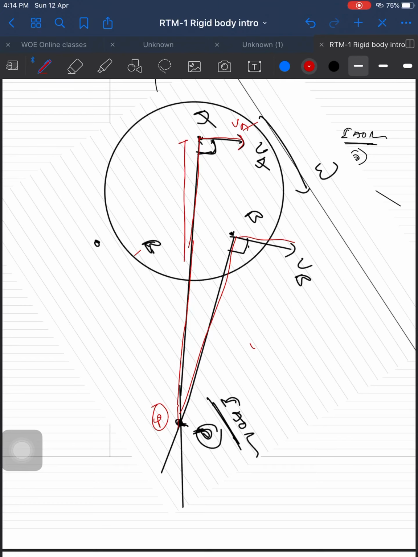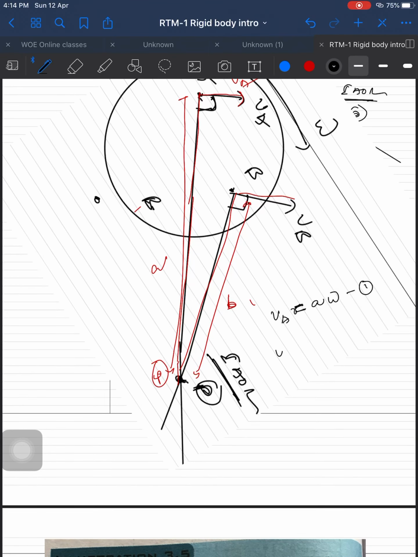Say let's take the distance from here to here as A, and from here to here as B, and angular velocity omega is same or different in all the cases? Omega is same, so VA is equal to A into omega, first expression, and VB is equal to B into omega, expression 2. Now omega is same, so VA by A is equal to VB by B in both cases.